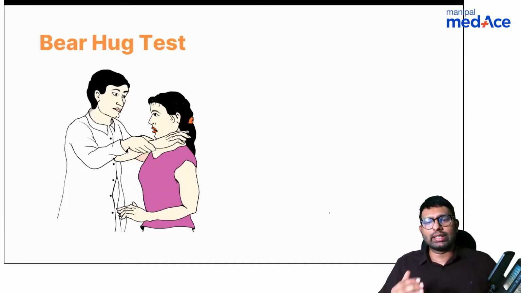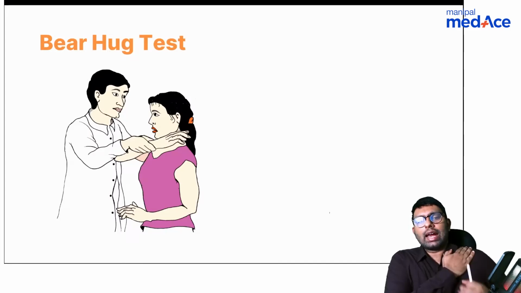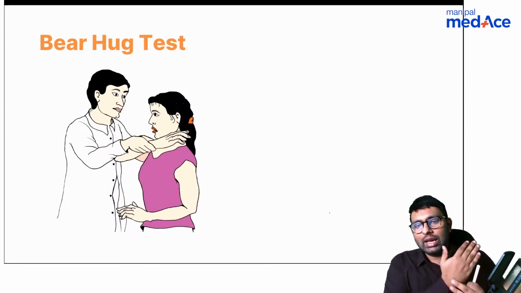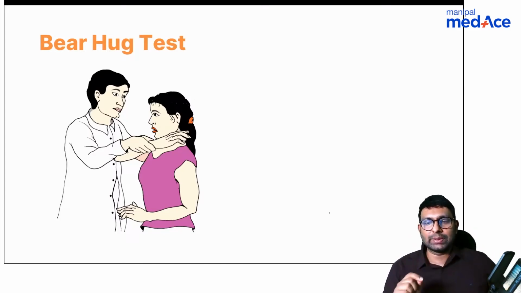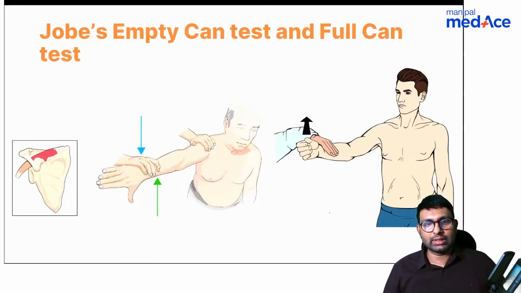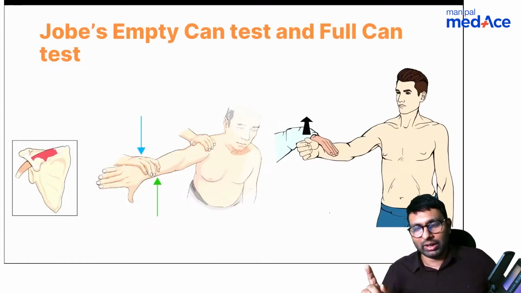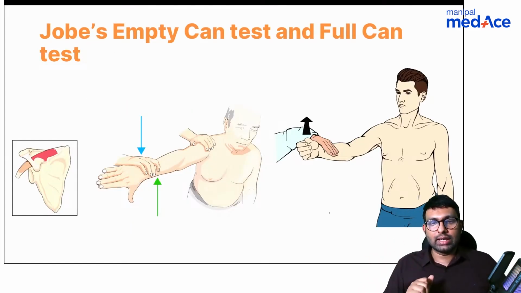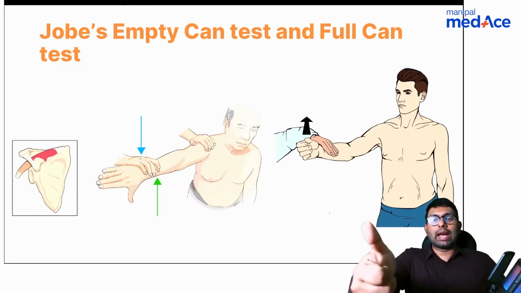Next test is bear hug test. Similar, you keep your hand like this and the examiner is trying to remove it off. If he is not able to do it, that means your subscapularis is strong. This is a bear hug test. Those three were for subscapularis. Now to learn about supraspinatus. In supraspinatus, you either keep hand like this.